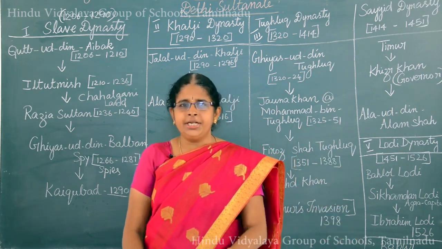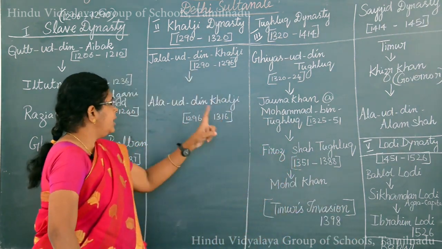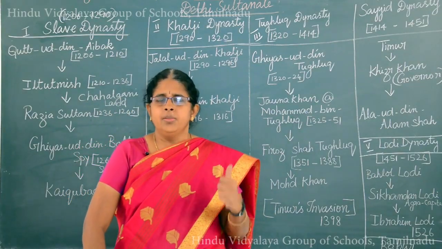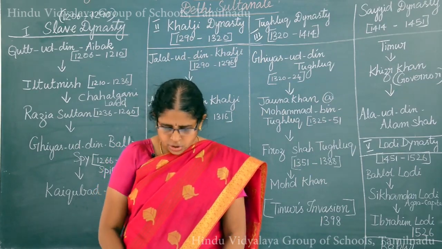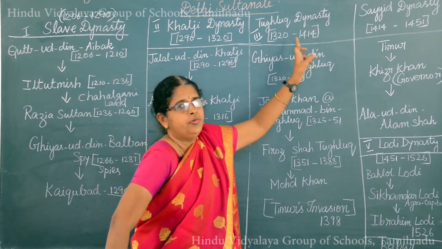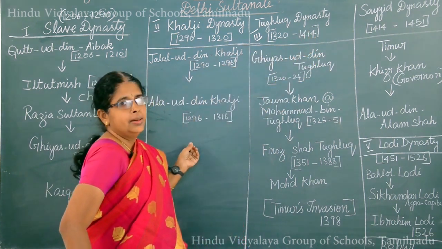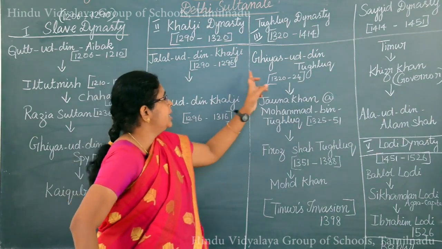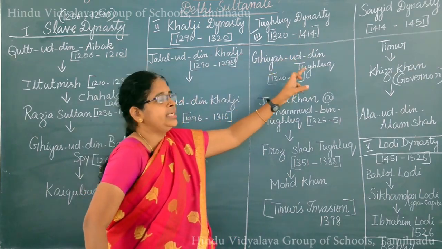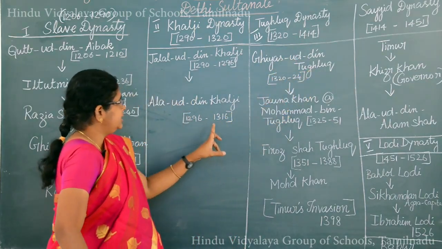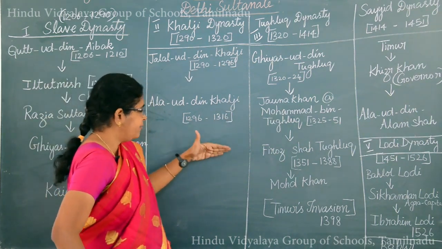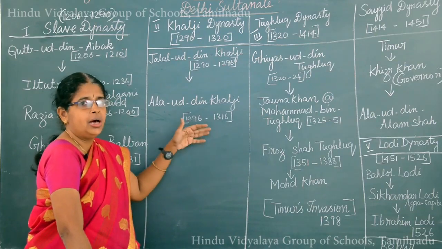He died in 1316. After Alauddin Khalji, his successors were very weak. Nobody was there to make that empire a strong one. So automatically the Tughlaq dynasty came into effect. The power was seized by Ghiyasuddin Tughlaq and he started the Tughlaq dynasty. Just see, children, the year is 1296 to 1360. So within a few years the weak rulers were there, and they were incompetent.